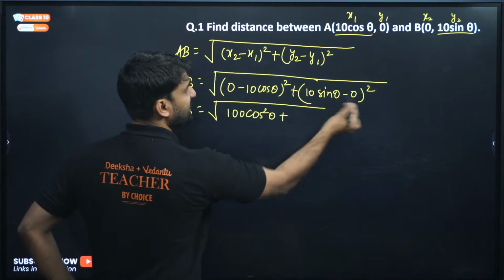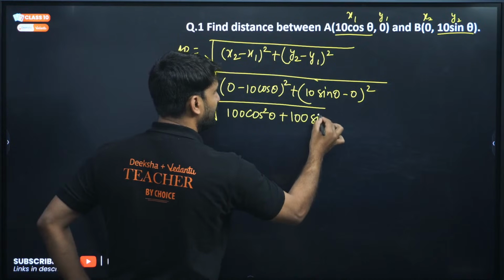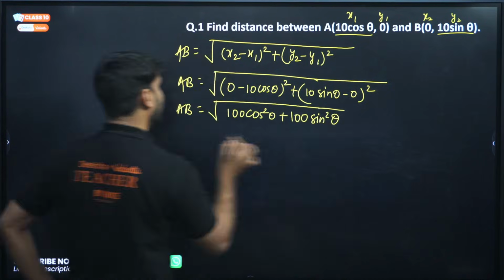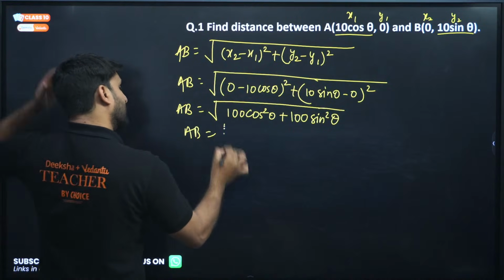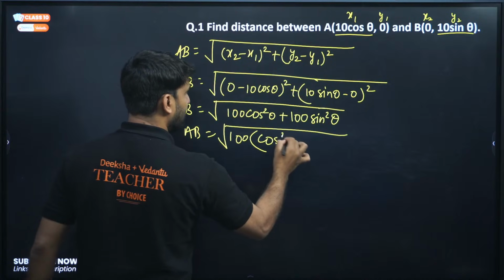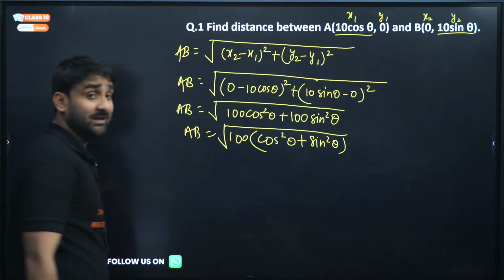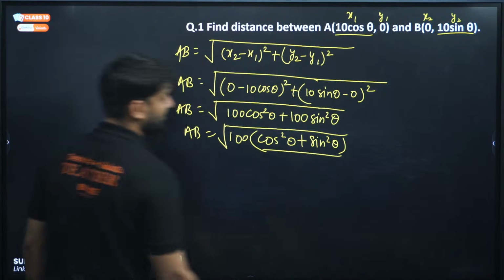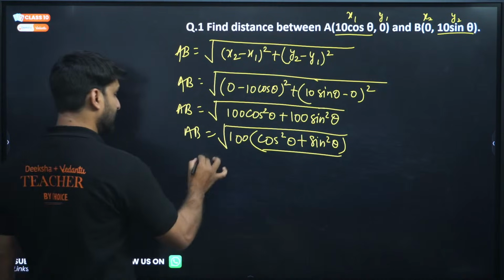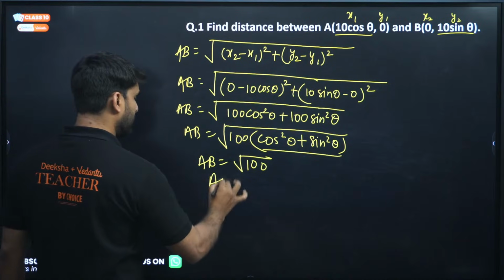Similarly, 10 sin theta minus 0 is 10 sin theta, squared is 100 sin square theta. Can we take 100 common? Yes. After taking 100 common, under the bracket we get sin square theta plus cos square theta, which is our trigonometric identity, equal to 1. So AB equals the square root of 100, and the square root of 100 means what?